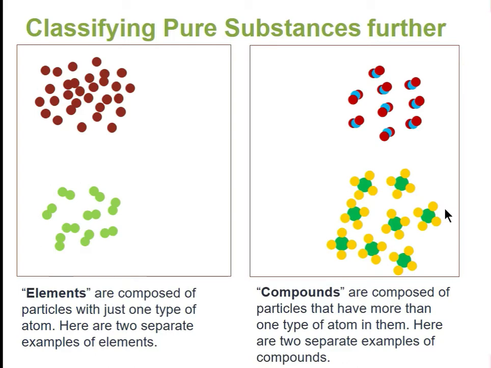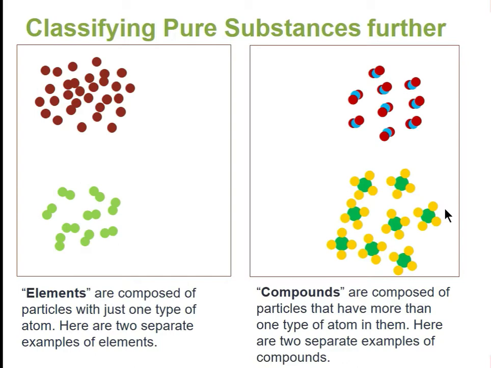These mean that each pile has just one type of particle in them. If it is composed of just one type of atom, it's considered an element. So in the top left, we have individual atoms. In the bottom left, it's still considered an element because although there are 2 of them bonded together, they're still just one type. They're both green.